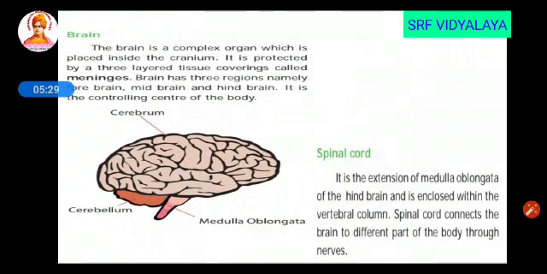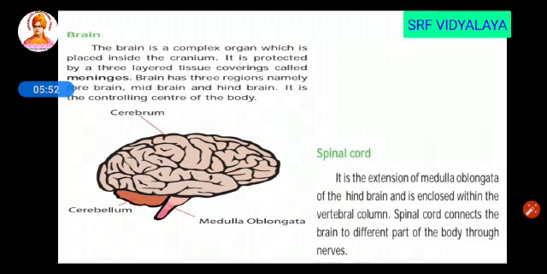So the brain is a complex organ. It is placed inside the cranium. So cranium is nothing but your skull, and it is covered by 3 layers of tissue called meninges. And there are 3 regions in the brain. They are forebrain, midbrain and hindbrain. So it is called the controlling center of the body.